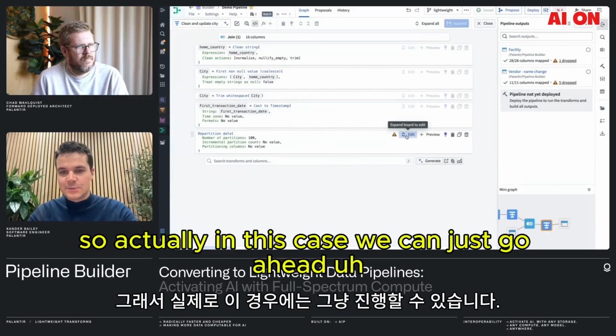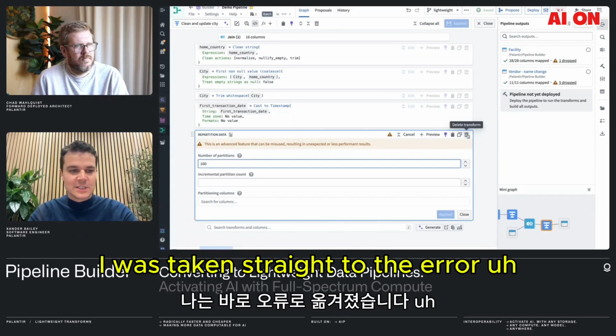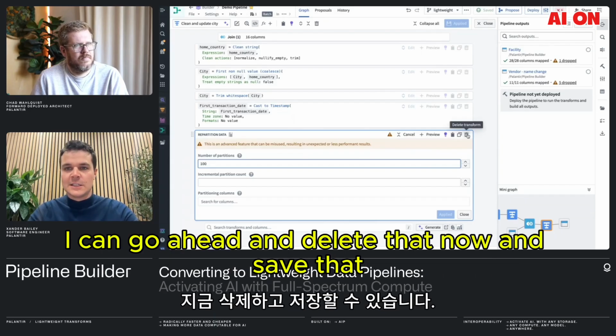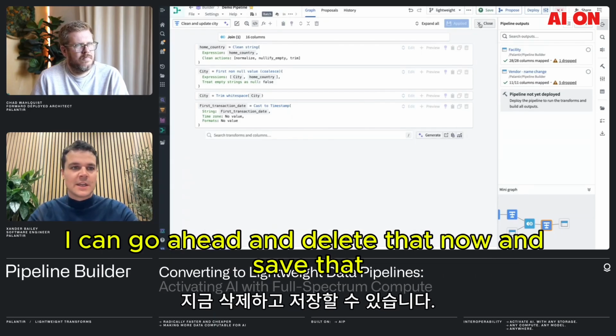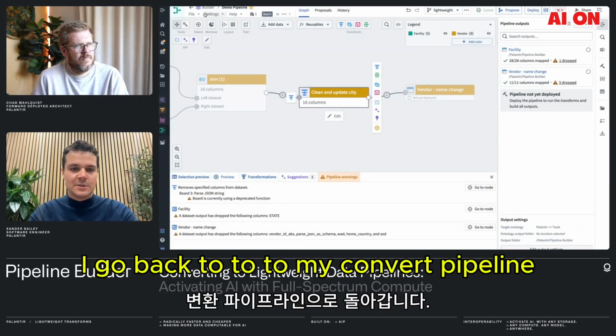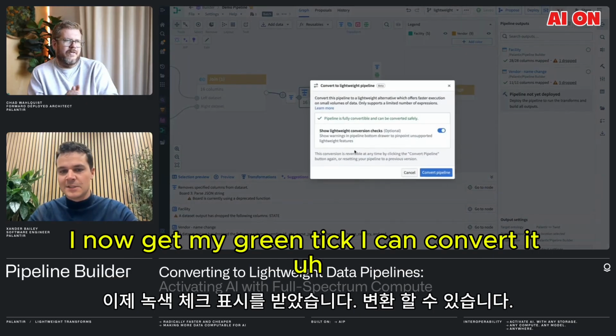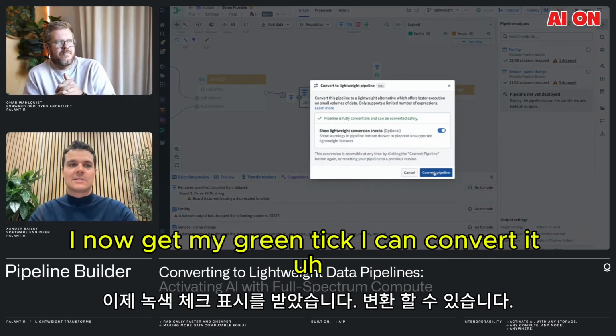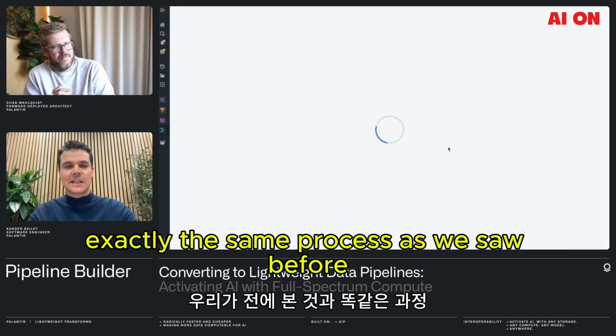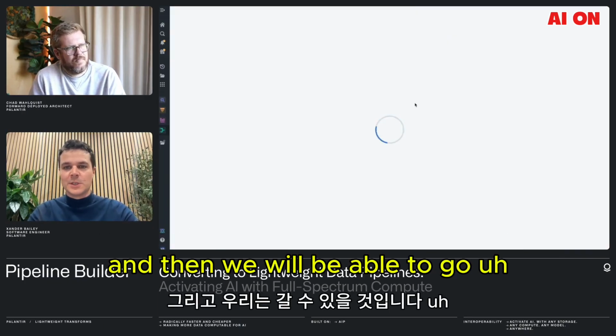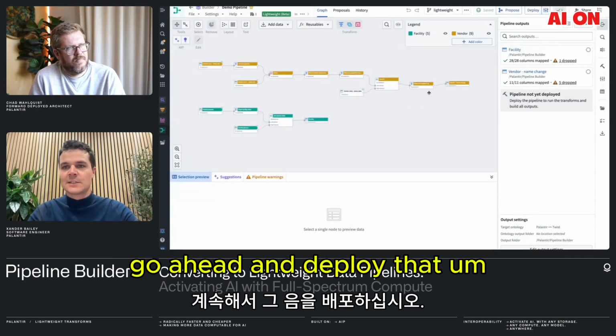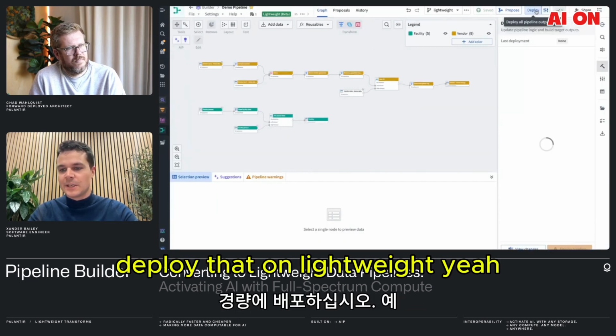So actually, in this case, we can just go ahead. I was taken straight to the error. I can go ahead and delete that now. Save that. I go back to my convert pipeline. I now get my green tick. I can convert it, exactly the same process as we saw before, and then we will be able to go ahead and deploy that on lightweight.